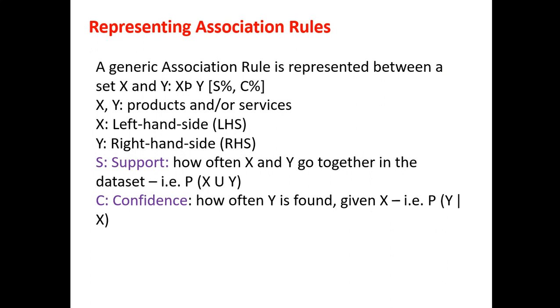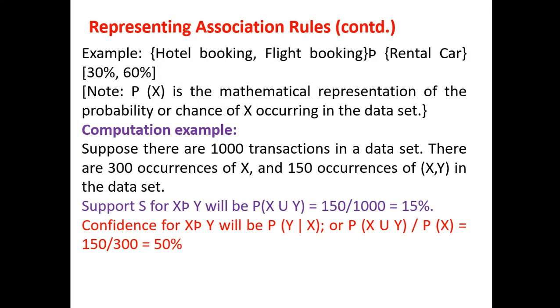So X and Y are products or services, where X is called the left hand side and Y is kept at the right hand side. Support is how often X and Y go together in the data set, that is, X union Y. Confidence is how often Y is found given the X value. For example, hotel booking, flight booking implies rental car: 30% of hotel booking, 60% of flight booking.